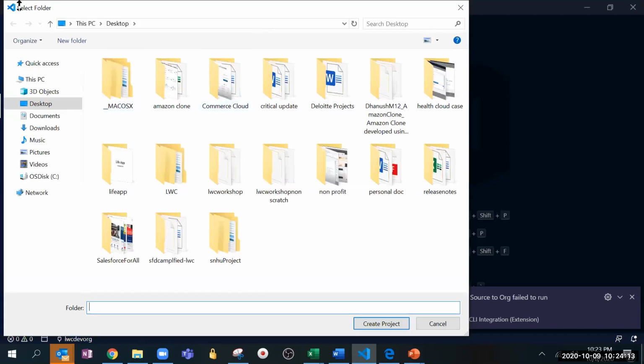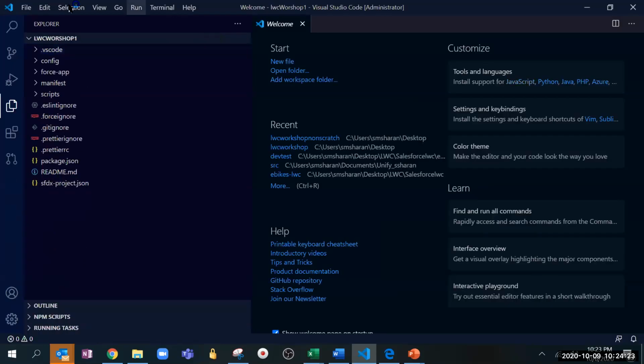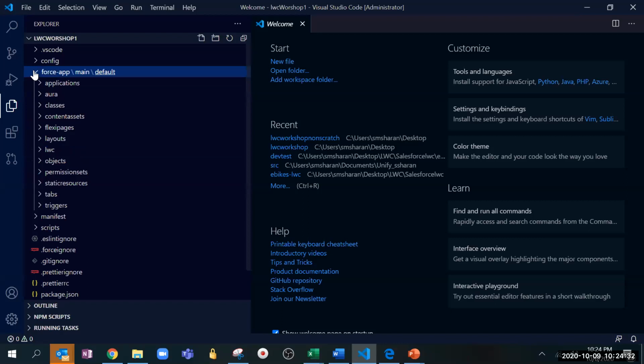It will ask the location where you want the project to be. Right now I'm just adding it to the desktop, so I just put create project. Now it will be creating on the desktop, and you will see a new project being created. It will give us the automatic structure for the project, and everything will be there in the force-app, your LWC. Someone asked me the other day whether we can have even Aura and classes. Everything you can have.